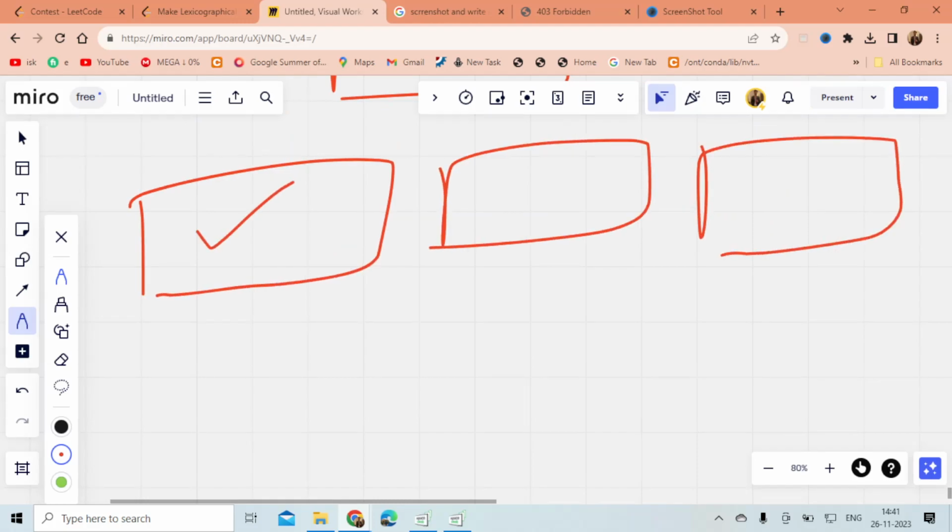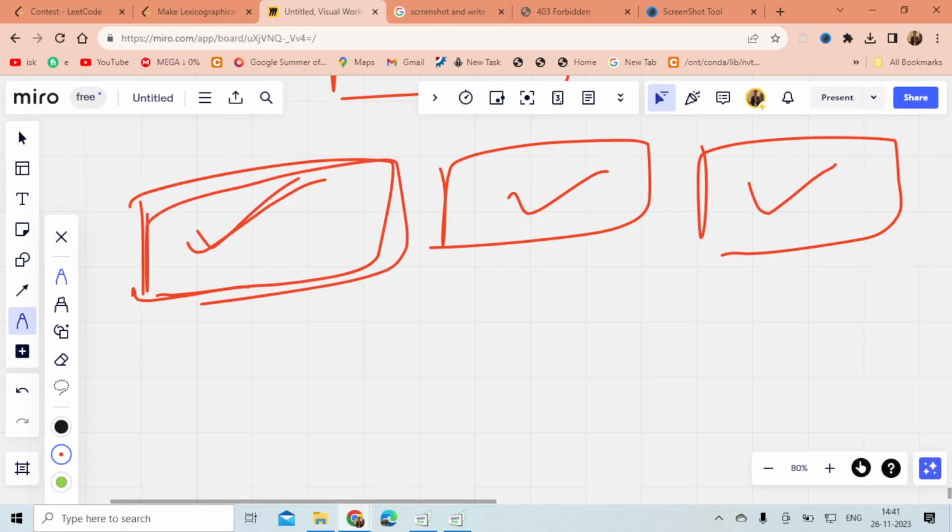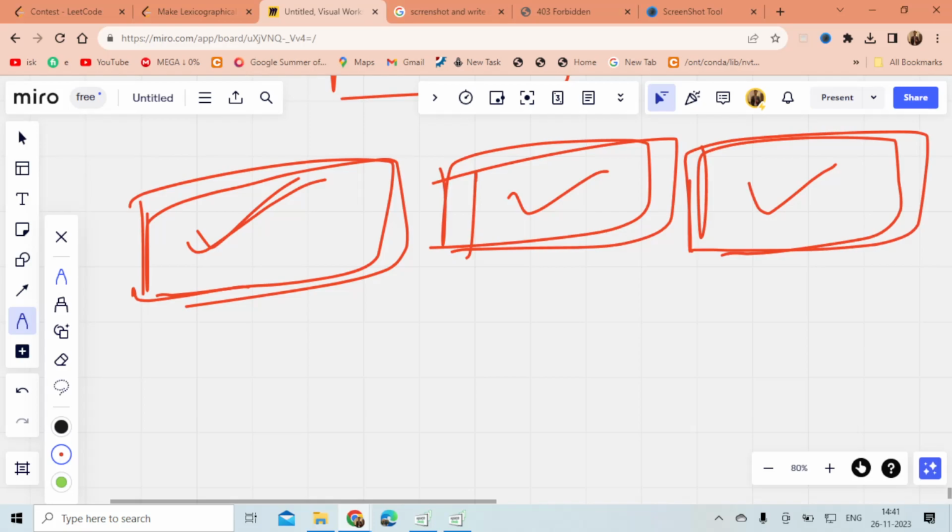So I can sort only this group, and I can sort only this group. To make the array lexicographically smallest, I will try to sort each group individually. If I sort each group individually, what does it mean?